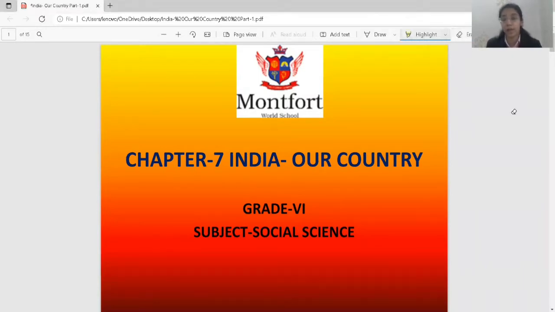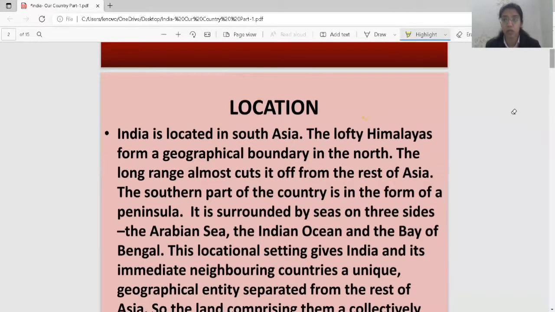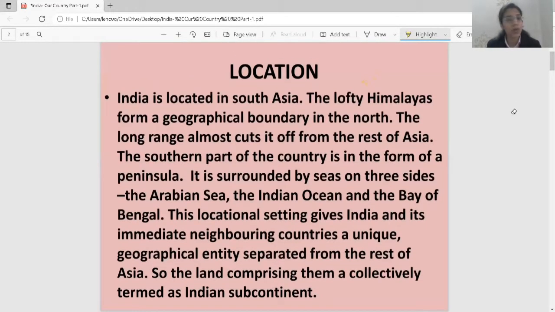So the first topic which we are going to discuss is the location of India. So where is India, students? It is in South Asia. What is there in India? There are lofty mountains like the Himalayas, which form the geographical boundary in the north.